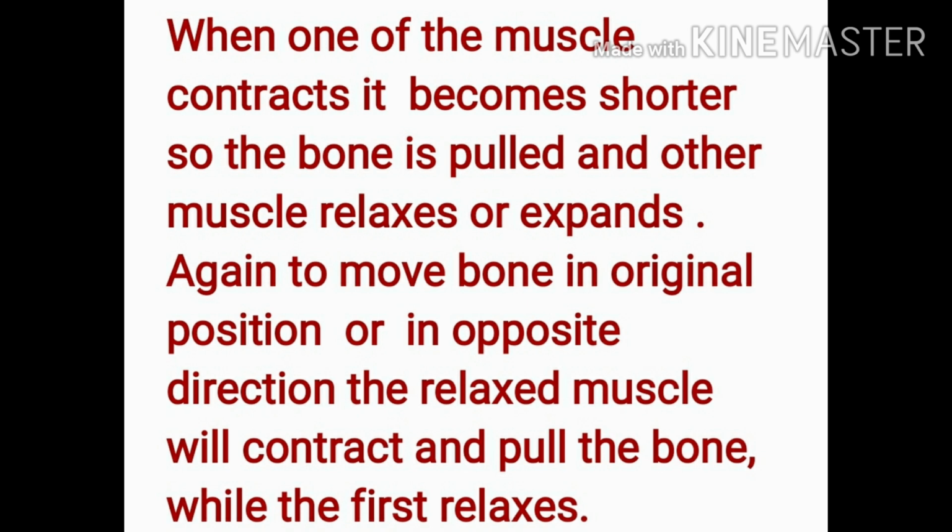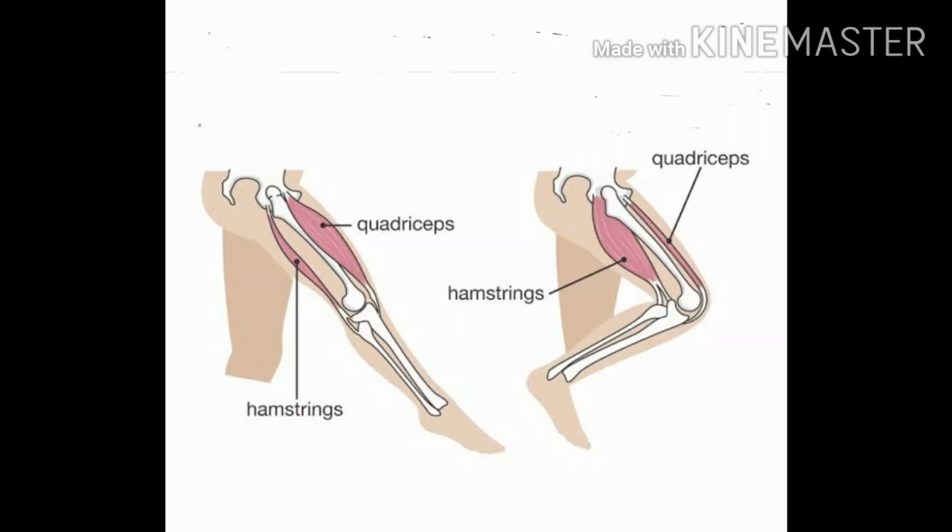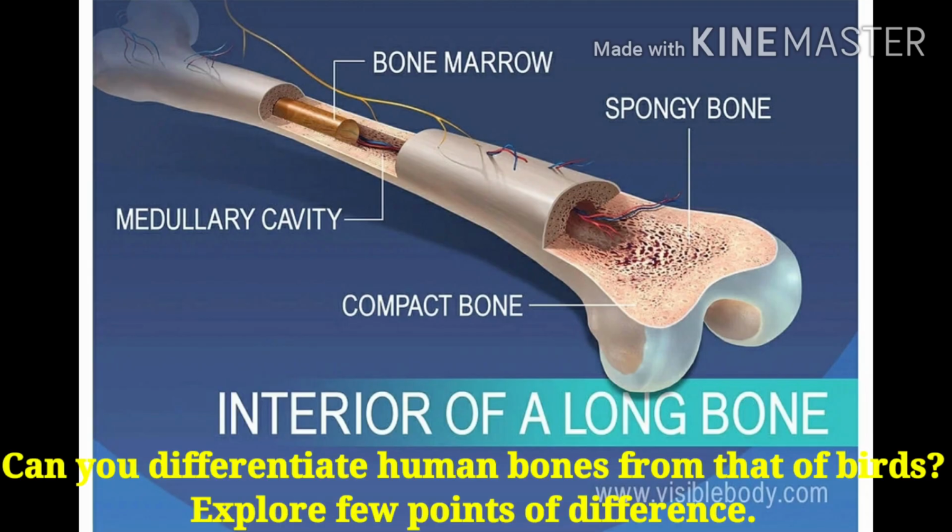So, when one muscle contracts, it becomes shorter, so the bone is pulled, and the other muscle relaxes or expands. Again, to move the bone in original position or in opposite direction, the relaxed muscles will contract and pull the bone while the first one relaxes. The movement of legs can also be explained in terms of contraction and relaxation of thigh muscles, as you can see in the figure.